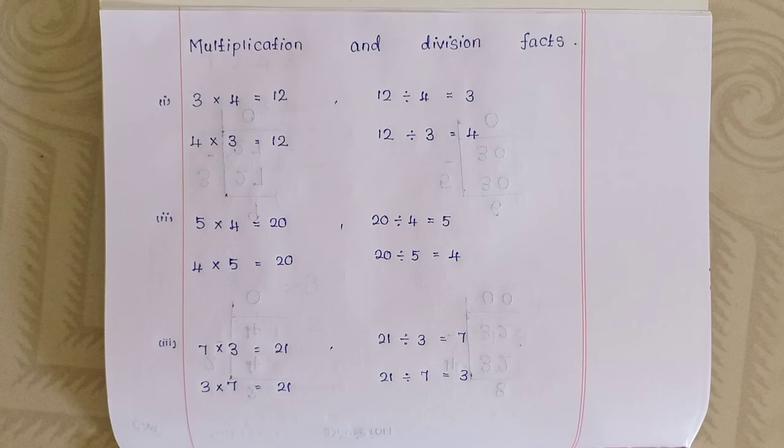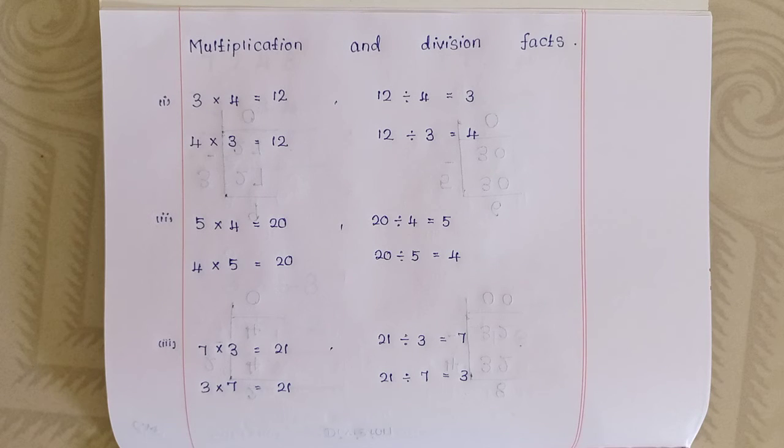Multiplication and division facts. Multiplication and division facts.